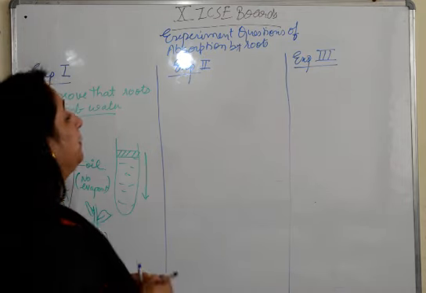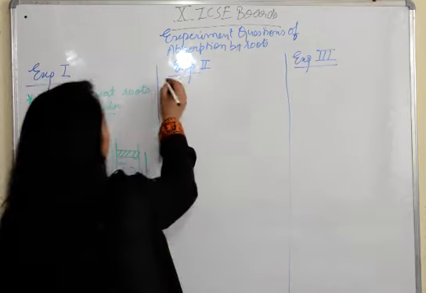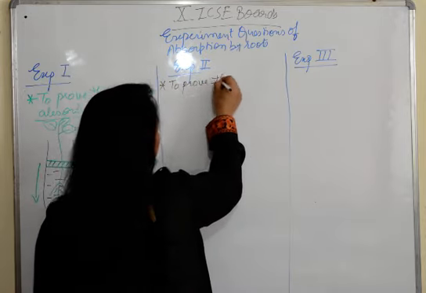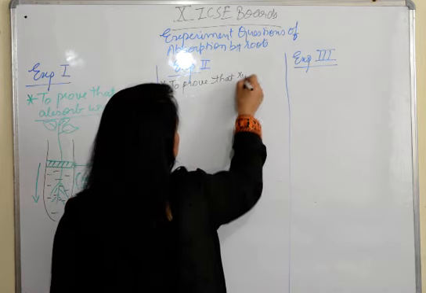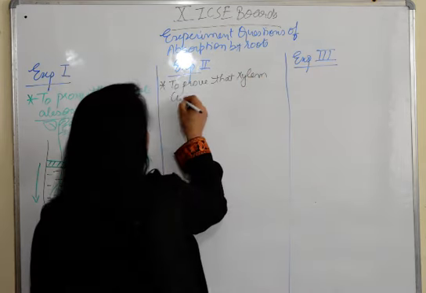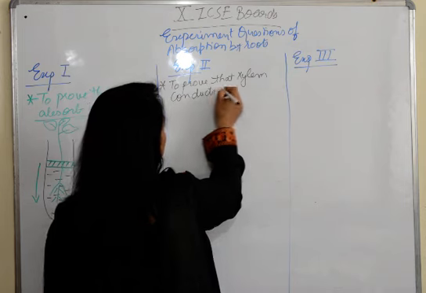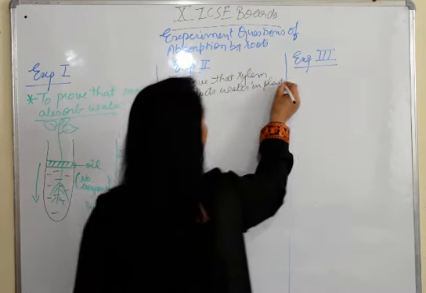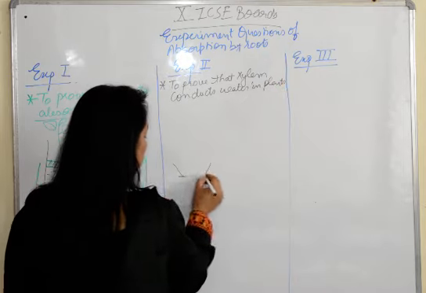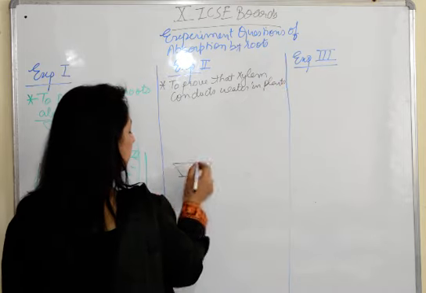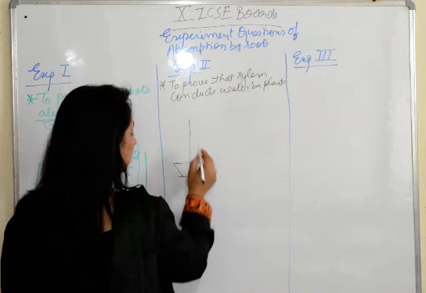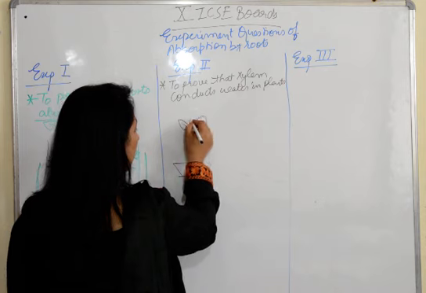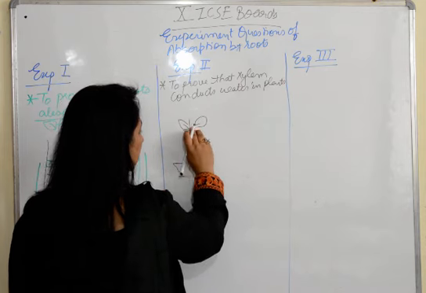Next experiment is to prove that xylem conducts water in the plants. So what do they do here? There is a pot with a plant. Now I'll just make the stem thick.